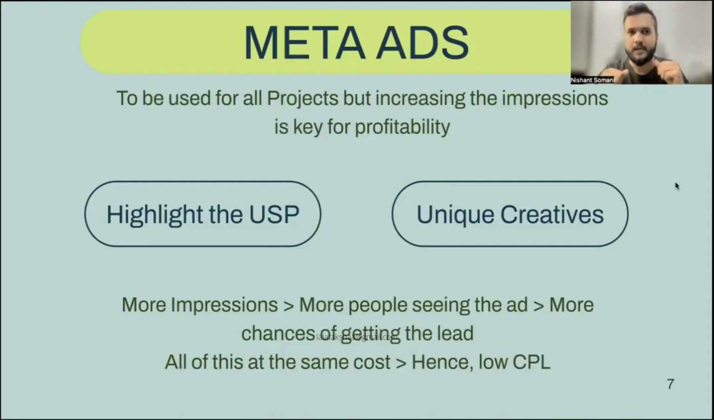So now understand that your entire focus for profitable meta ads is to increase the impressions. How to work on the quality, etc., we'll look at that. For now, you have to focus on increasing the impressions. If you're increasing the impressions, you're going to run profitable meta ads. And in order to increase the impressions, you need to do these two things that are highlighted on your screen.